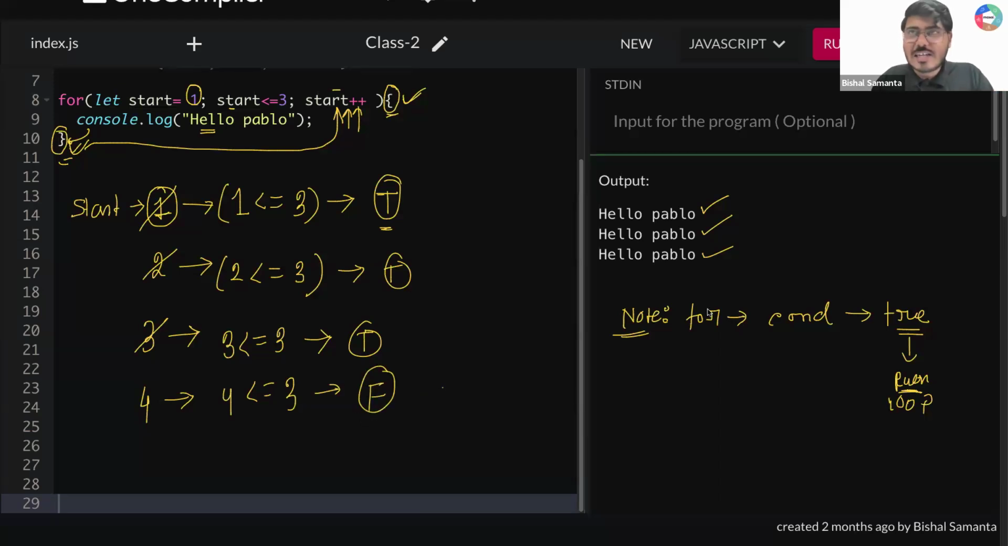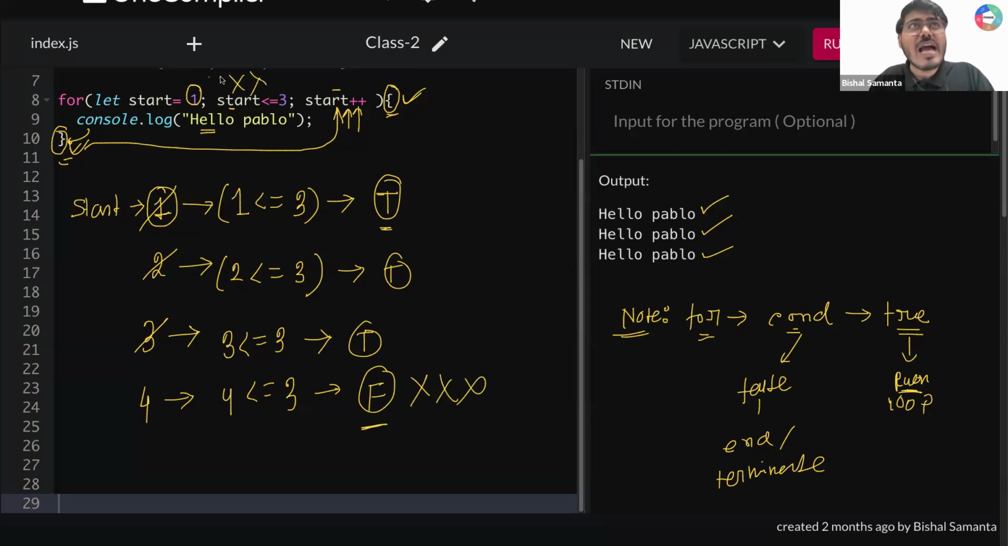Now write a note again, guys. Inside for loop condition, if you are getting a false value, in that case you don't have to do anything. You have to end or terminate your for loop. That means whenever you are getting a false, you have to end your for loop there only, and you will be coming out of your for loop, right?